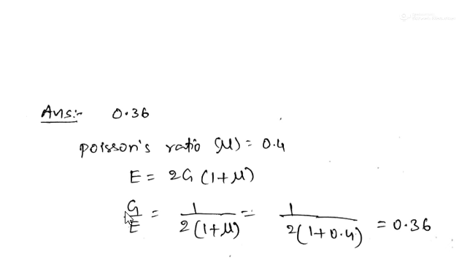So G by E is 1 by 2 into 1 plus mu, and with mu equal to 0.4, if you simplify that, we get the ratio of modulus of rigidity to Young's modulus, G by E, as 0.36.